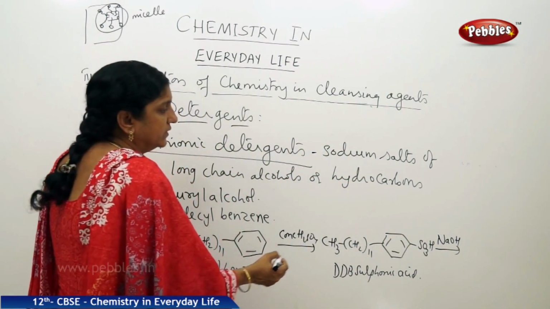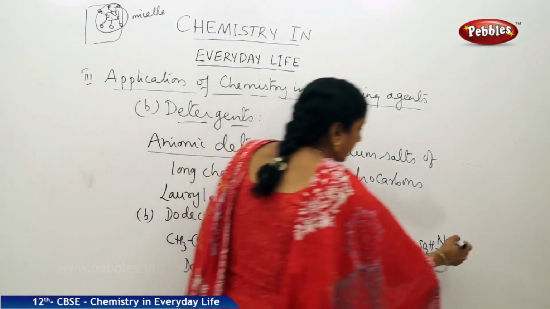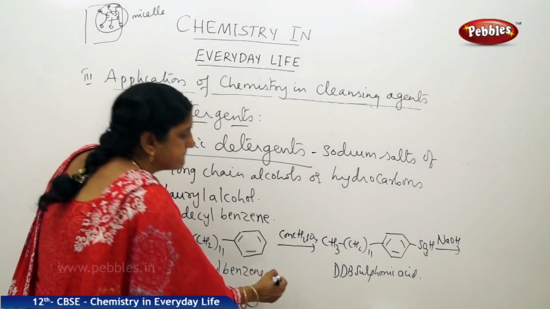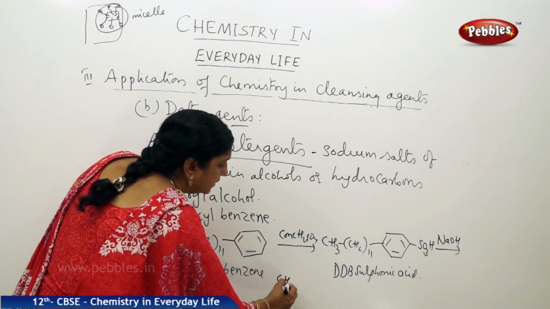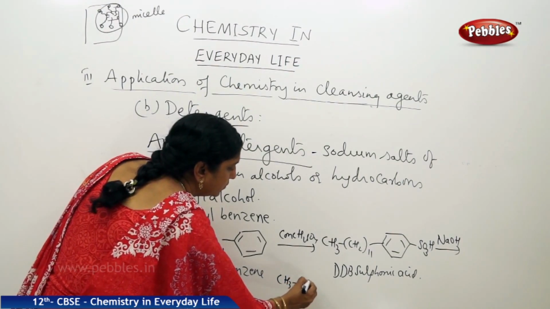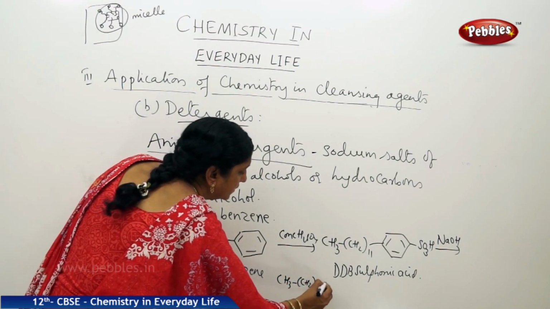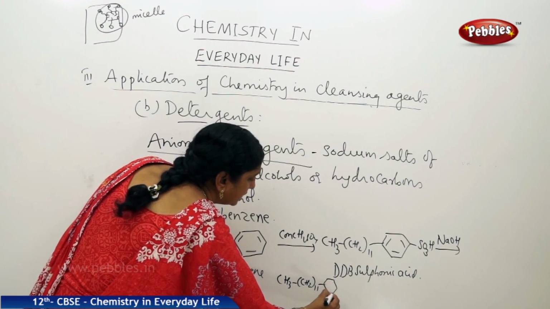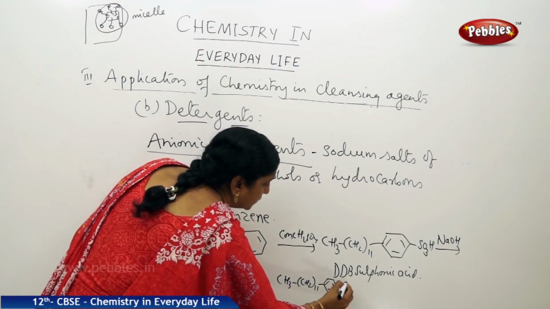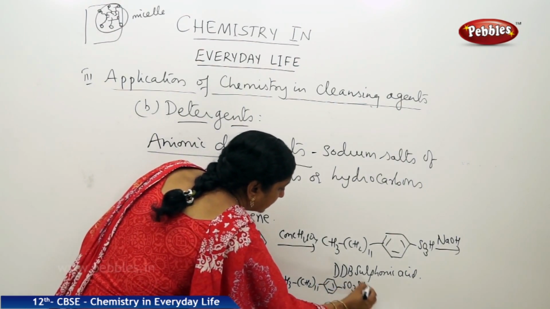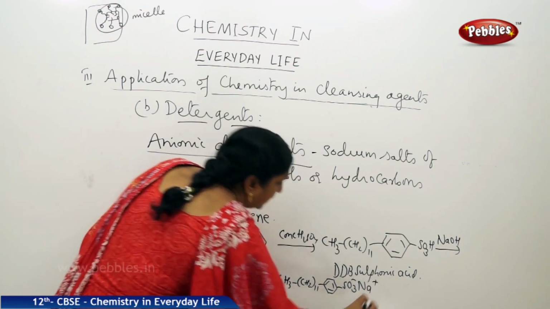that is, shall we write here, CH3 CH2 11 times, benzene ring, SO3 minus and Na plus.